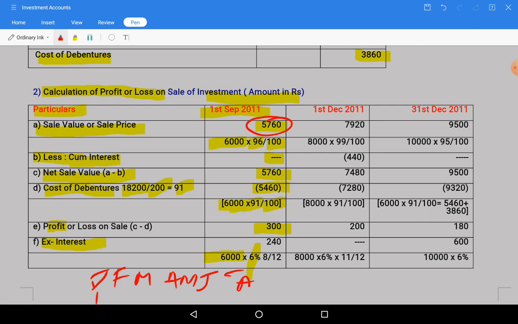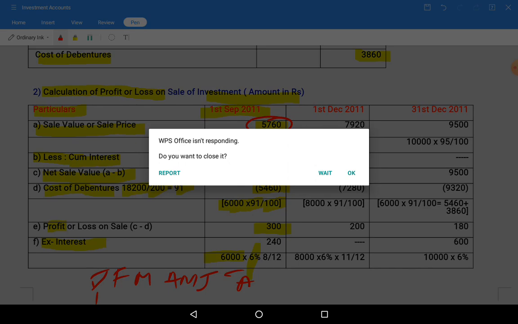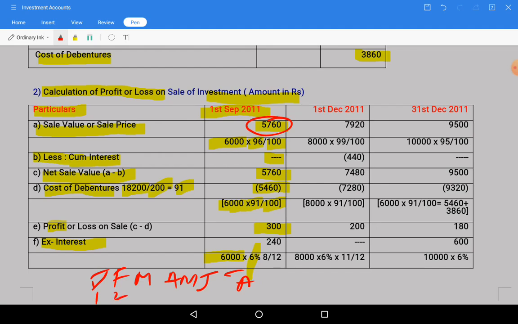So 8 by 12 we have taken. It will be around 240 rupees.